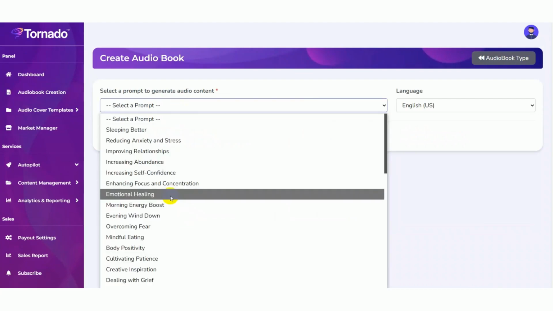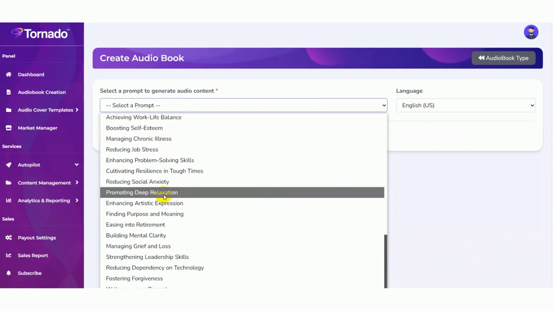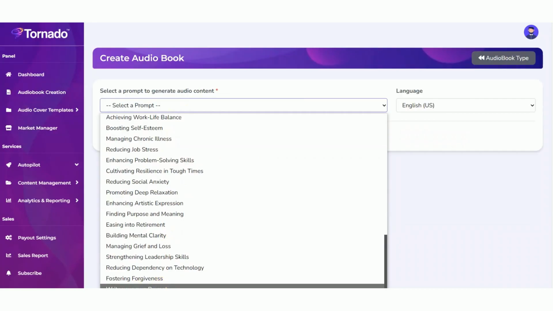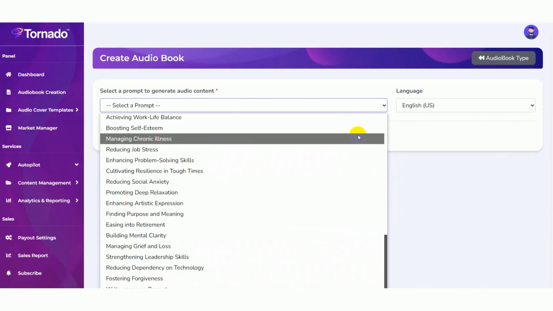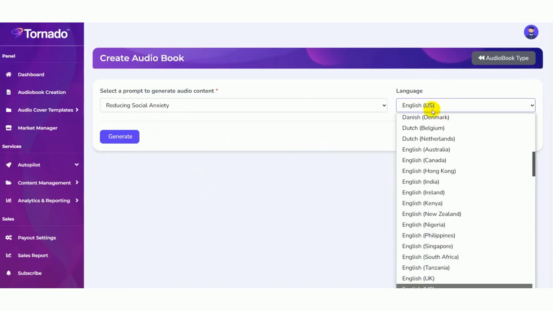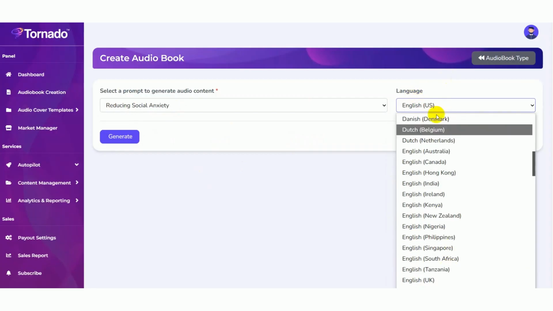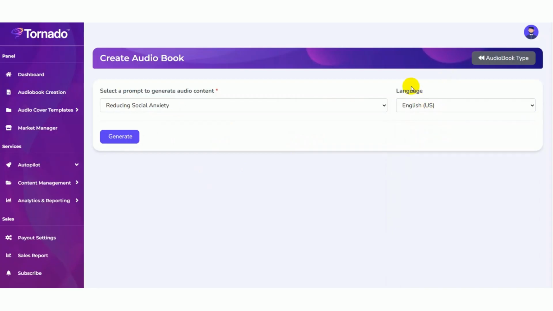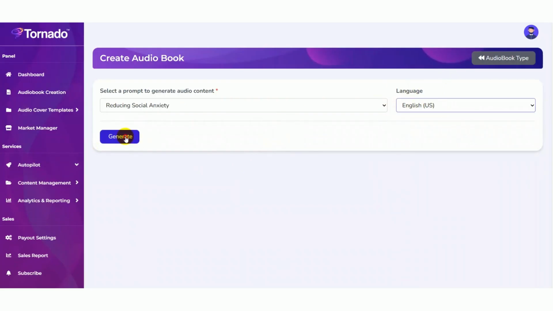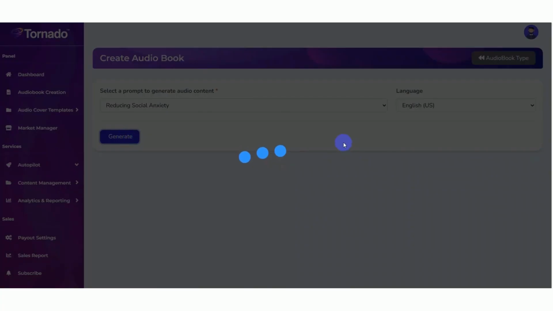You need to select prompts here. You can see many prompts are available, and also you can write your own prompt here. Select the prompt. You can see many language options here. As per your preference, you can select any language here. Then click on the generate button. Now the AI is generating content for you. This will take a moment.